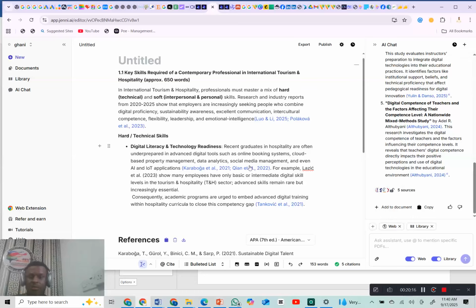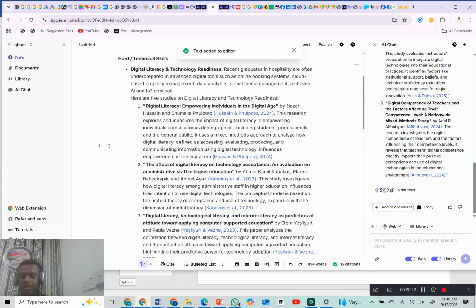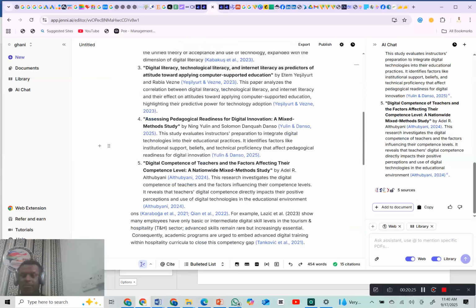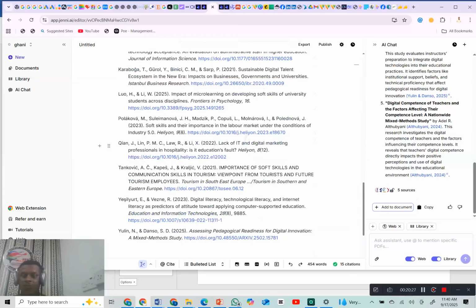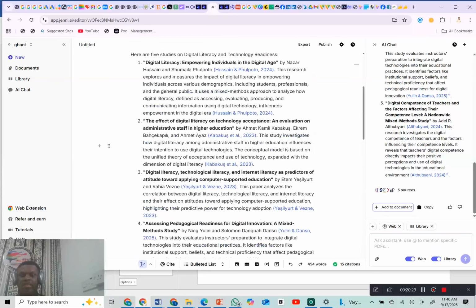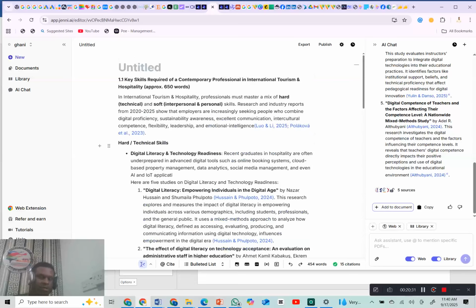Once you click on add to document, as you can see, it is under it. Look at it, 5. If you come here, you will see that the references have increased. So this is where you put in your prompts, you type, and also if you have a document and you want to use that document during your writing, this prompt section here is just like ChatGPT. Let me just break it down like that. Whatever you can do with ChatGPT, that is what this section is for.